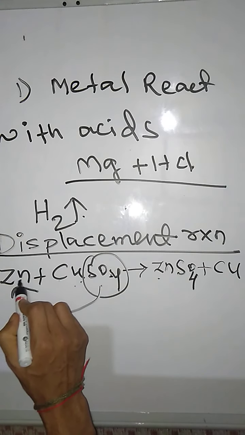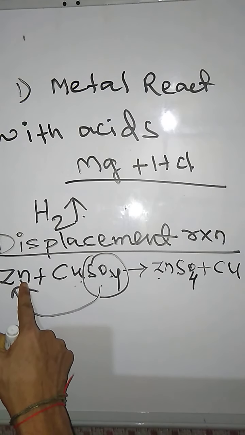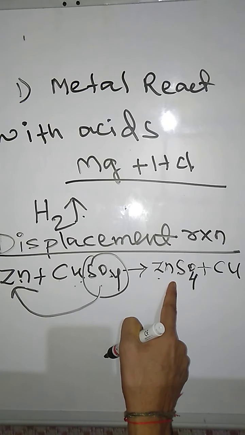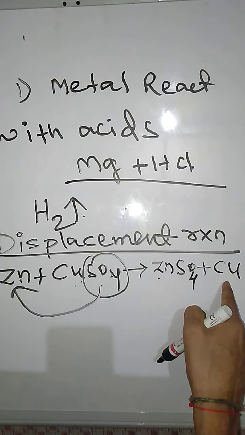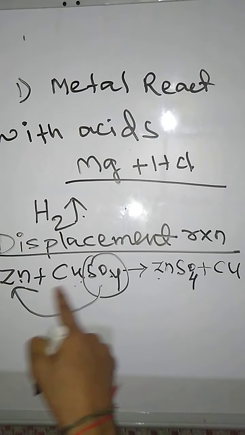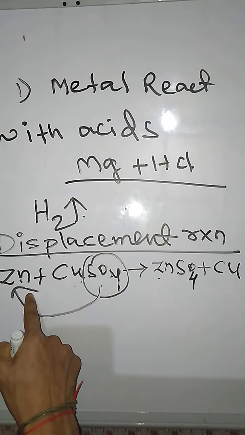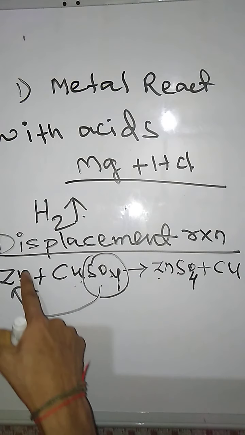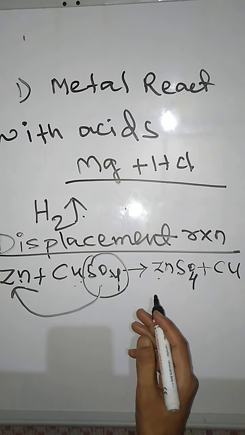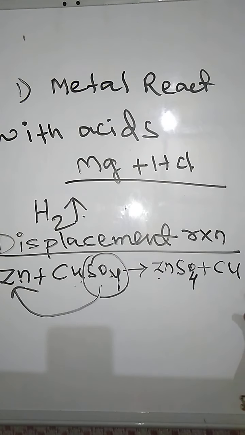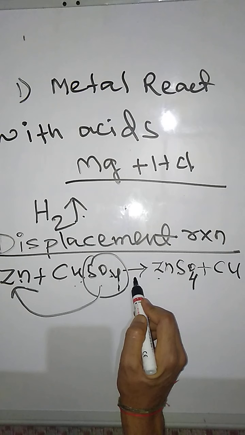When SO4 combines with zinc, SO4 goes from here and joins with zinc, then ZnSO4 is formed. So from here SO4 went away, so what is left here is Cu. That means it moved from its place to another place. Such a reaction we call a displacement reaction. Displacement means from its original place it moved to another place.